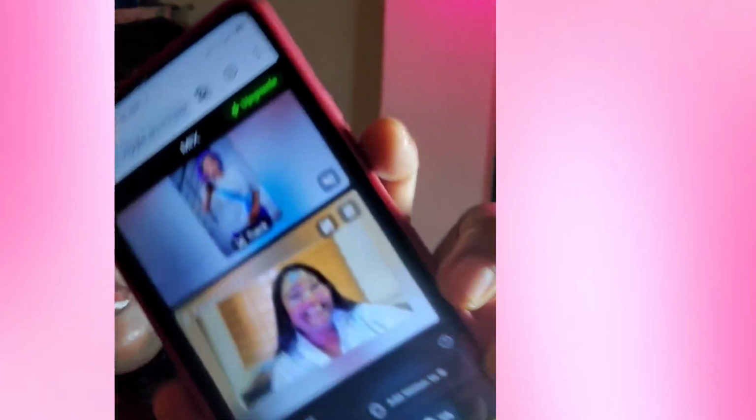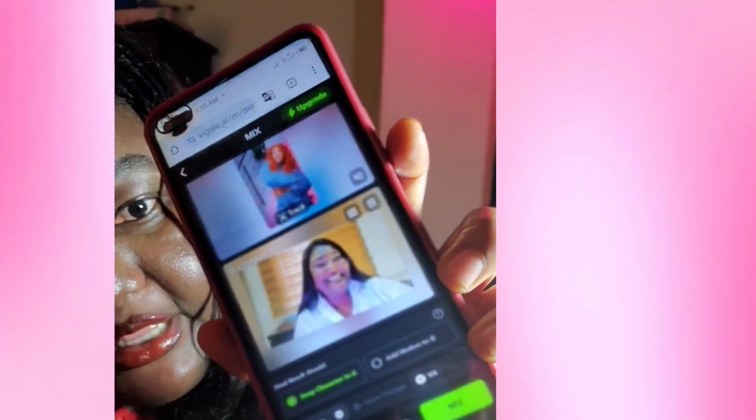So you have swap character. You have two different choices. You have swap character, you have add motion to me. Let me put it so you guys can see. I don't want to add motion to me, I want to swap character. So we're going to do both. All right, so we're going to mix. You see it's creating, right? It's creating. So I'm going to do two tutorials, one swapping character and the other adding motion.